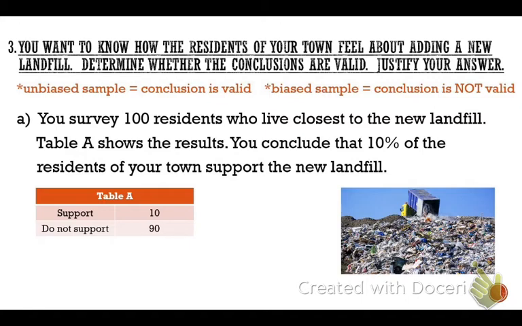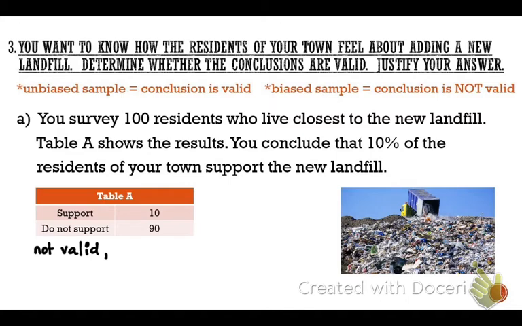All right, guys, raise your hand if you believe that this is a biased sample. Raise your hand if you think it's unbiased. All right, for those of you who said it was biased, does that mean it's a valid conclusion or a not valid conclusion? It is not valid. Is there anyone out there who can explain to me why this was not valid results? William, what do you think?